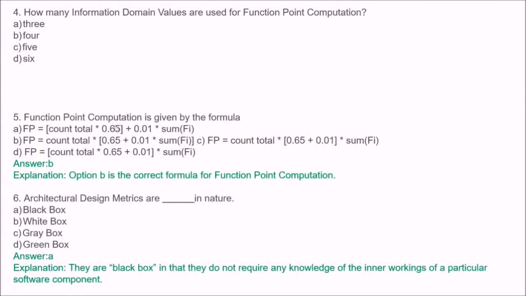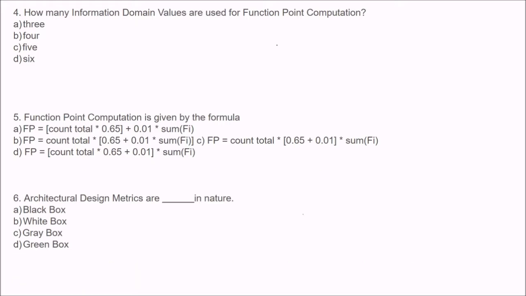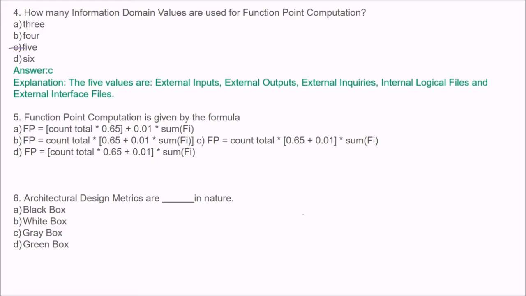Now the next question is, how many information domain values are used for function point computation? So the answer is either 3, 4, 5 or 6. The answer is C, 5 values are used.